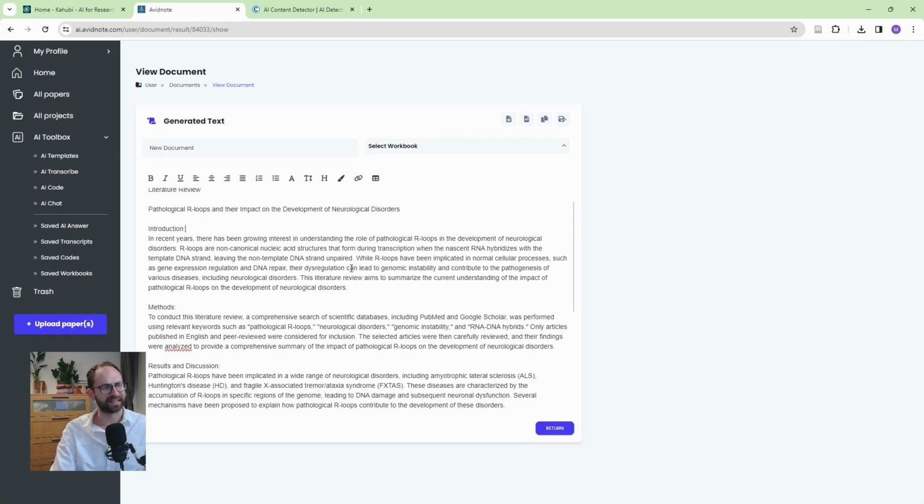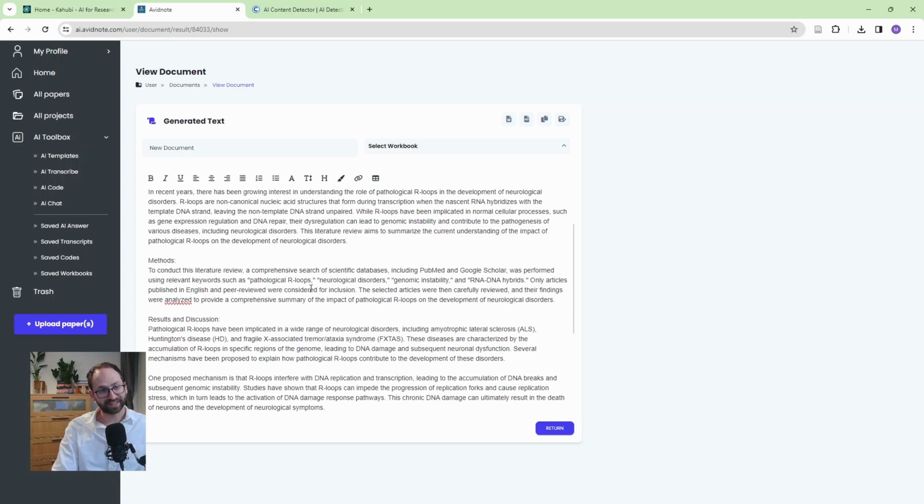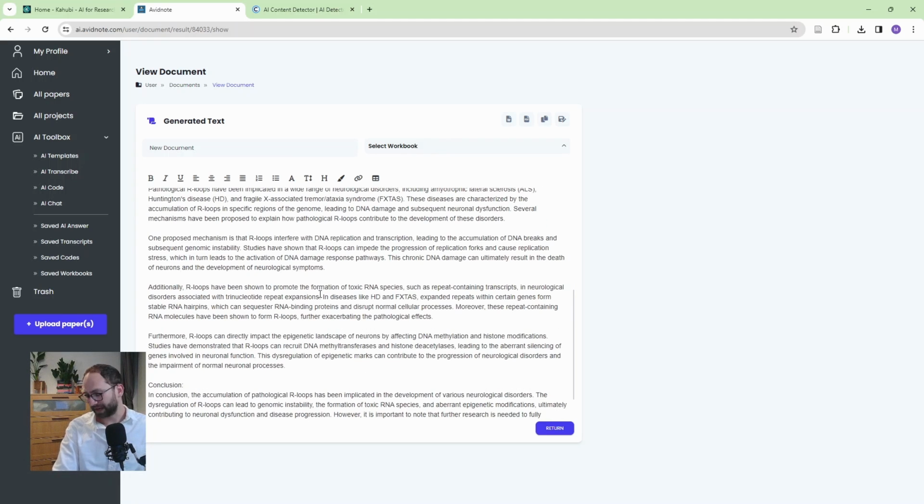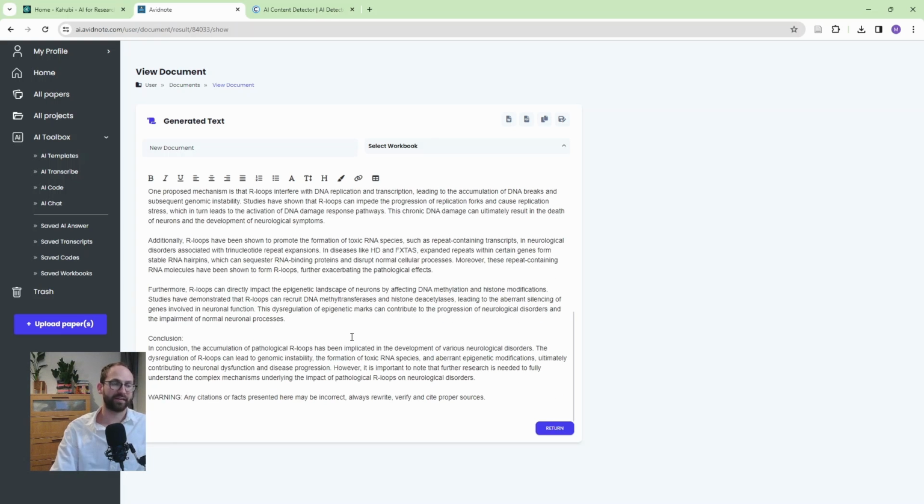So teeny tiny. Now I ran this text on Copyleaks again. It's all AI generated, immediately highlighted. But there are some really good ideas here. Everything that it said is actually correct. I am happy with this. There are no citations. Again, we have this disclaimer that any citations or facts presented here might be incorrect.